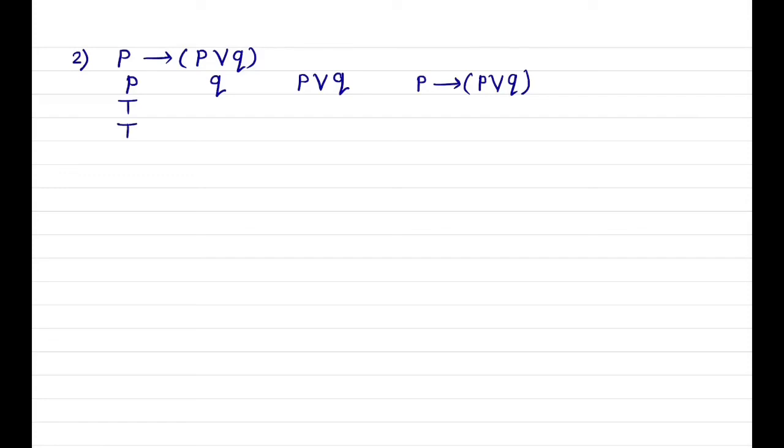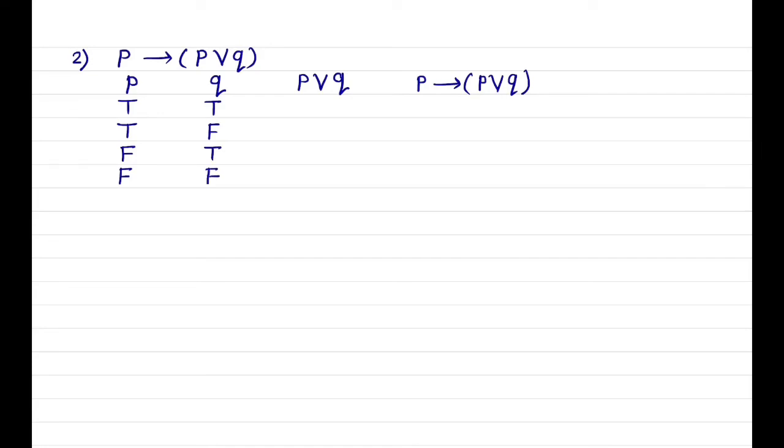Next example, P implies P or Q. We have to make 4 columns: P, Q, P or Q and P implies P or Q. For P, first 2 values true and last 2 values F, and for Q alternately true, false.